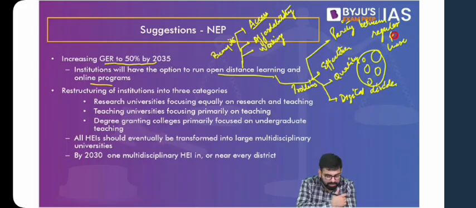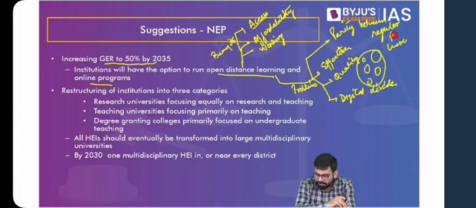Because what happens to your practical examinations? How do you perform those? Yes, the argument can be that maybe they can visit the college or the university once in a month or two months. Yes, those things can be done. But think about the overall efficiency of the entire program. So yes, it can definitely lead to an increase in gross enrollment ratio, but it will not necessarily lead to an increase or betterment of the learning outcome. And see, this is how you critically analyze something. Whatever things we are discussing, try to look at them with a critical eye. Yes, so the degree will be there, but learning would not be there.